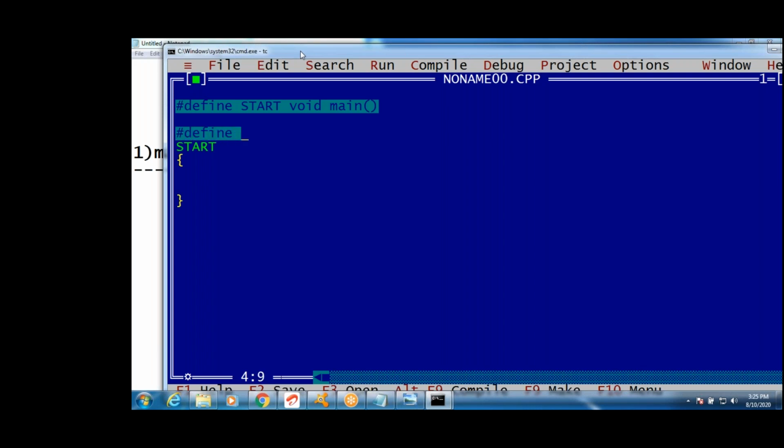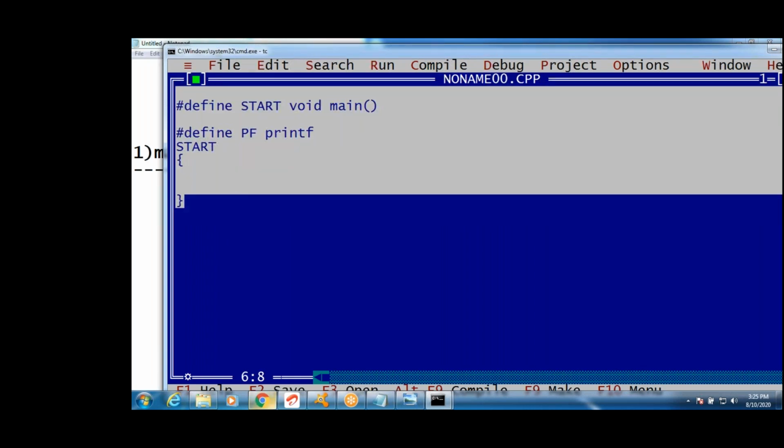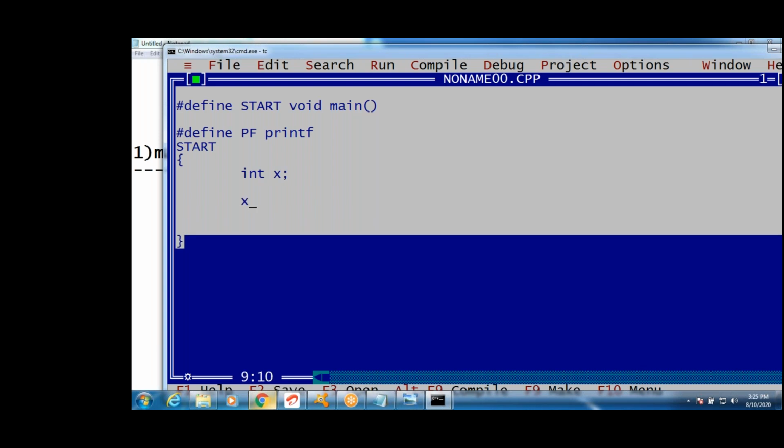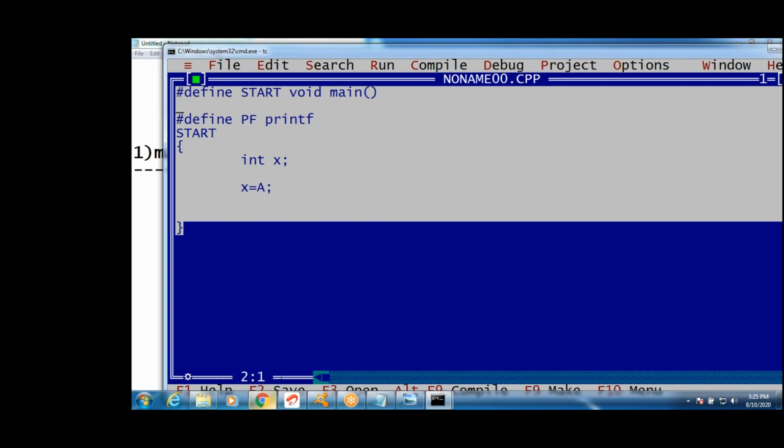#define PF. Now I want to write PF. What is PF? Nothing but printf. I want to replace it later. See this. Now I have written the PF name in its place, right? Int x equals a. Can I write int x equals a? Yeah, what is a, guys? I will write x. See this. X equals a. What is a, guys? This is also a macro. Can I write a macro, guys? Yes, we can write a macro.